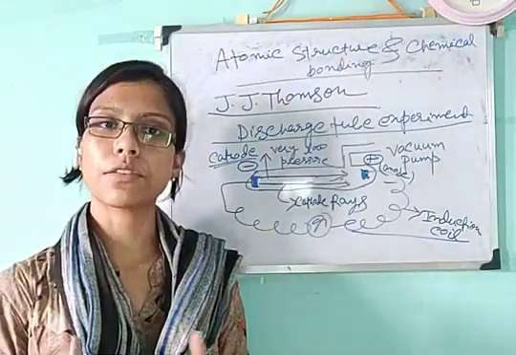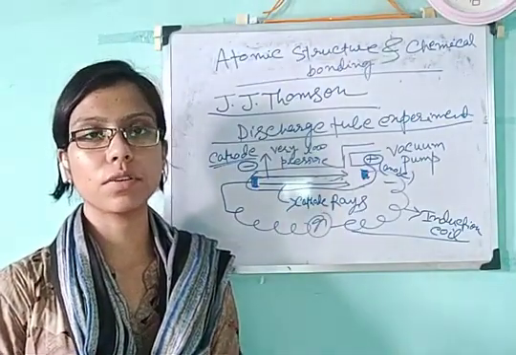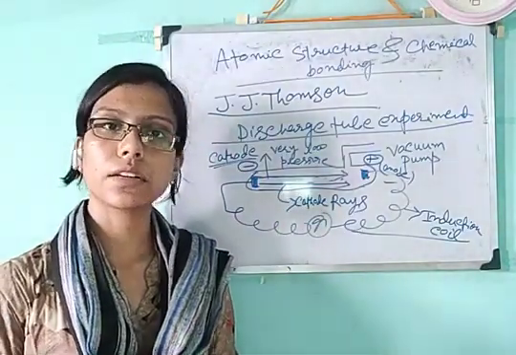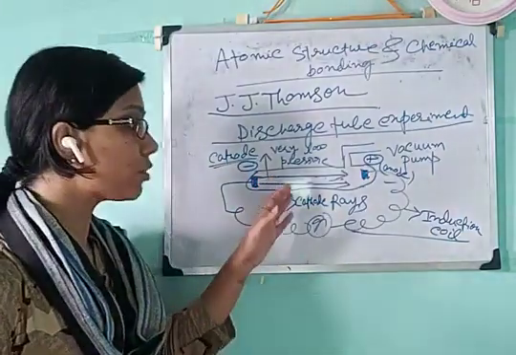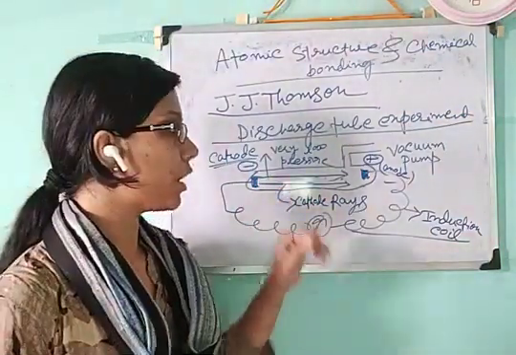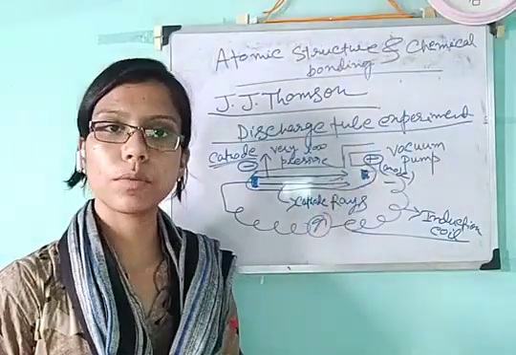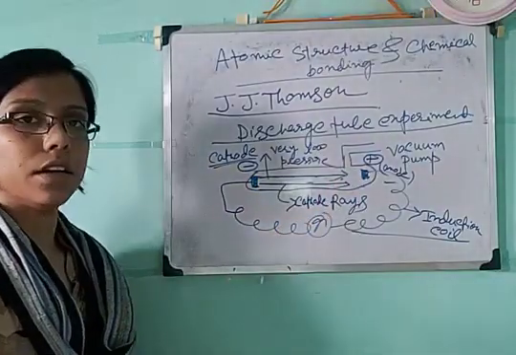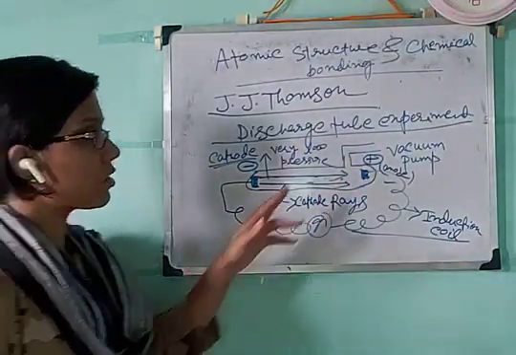That means they have some attraction towards the positive, and positive can only attract negative things. That means these cathode rays must be negative to get attracted towards that positive electrode. That means cathode rays are negative. Okay. So this was the discharge tube experiment.